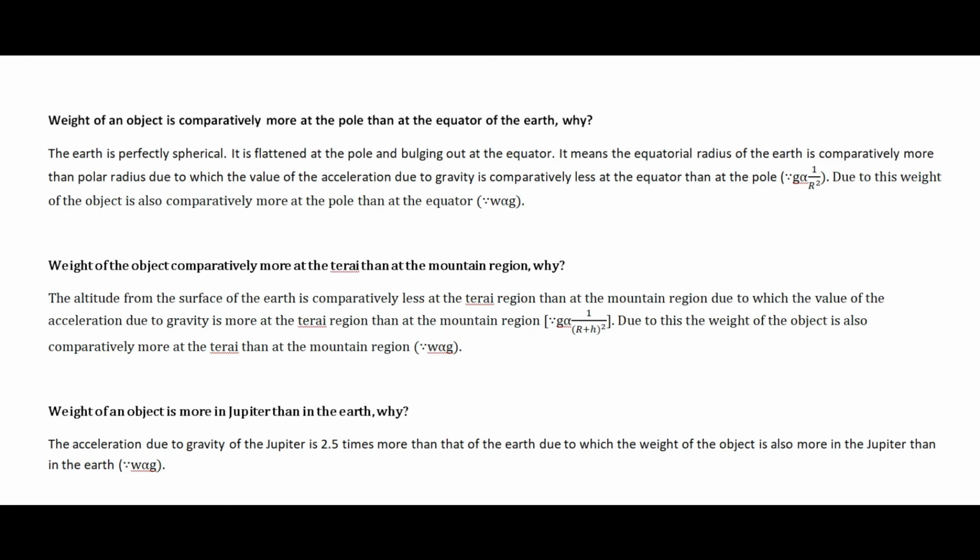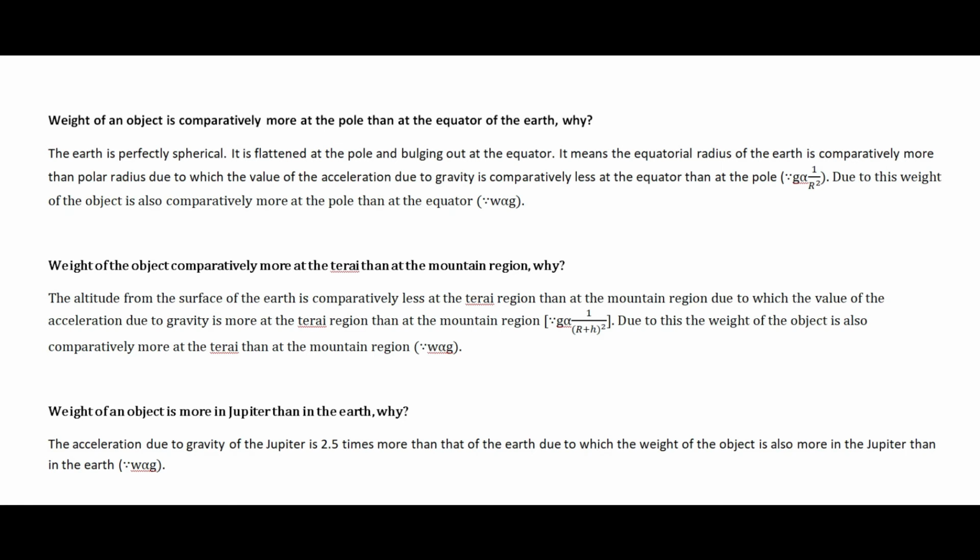Now let's see some reasoning question. Weight of the object is comparatively more at the pole than at the equator of the earth. Why? I have already told you the earth is not perfectly spherical, it is not perfectly rounded. The shape of the earth is flattened at the pole and bulging out at the equator. That means the earth is slightly depressed at the pole and it is slightly expanded at the equator.